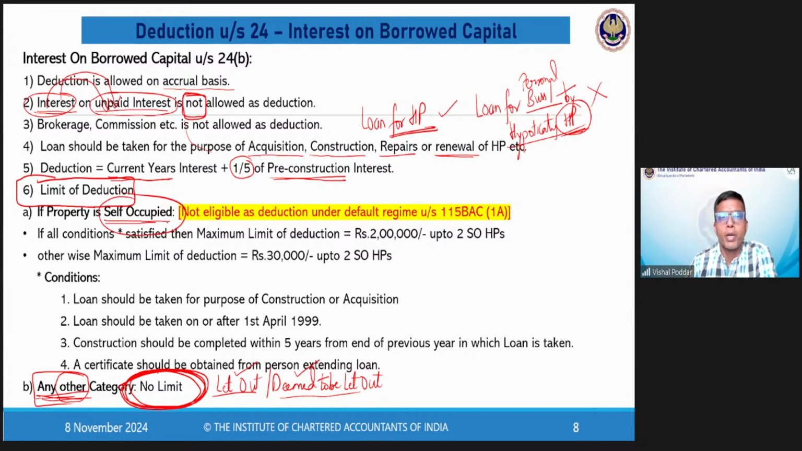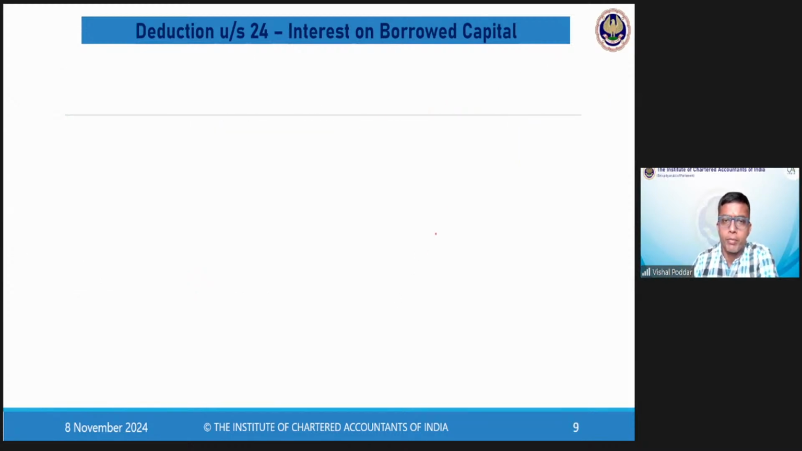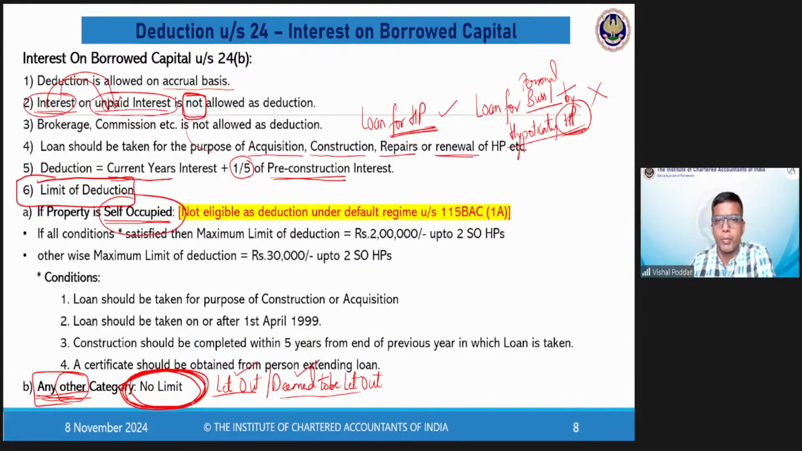Now, we all know what is self-occupied. Self-occupied means where the property is held by you for your own use and it is not given to others on rent. Now here, again, there are two limits. One is a higher limit of rupees 2 lakhs, or there is a lower limit of rupees 30,000. Now these are annual limits. And these are limits qua assessee and not qua property.